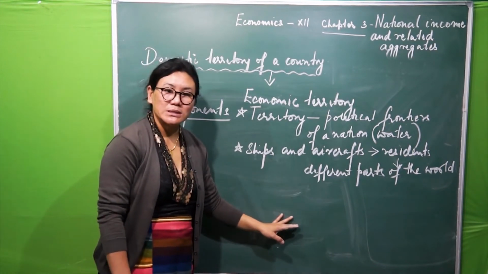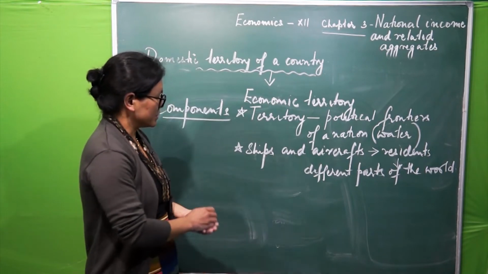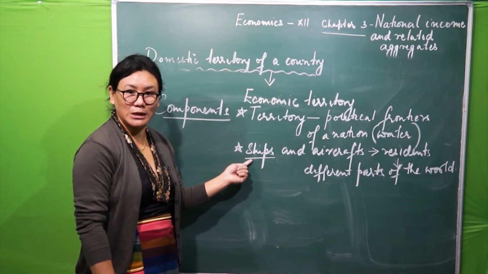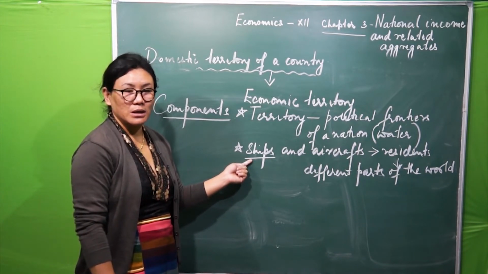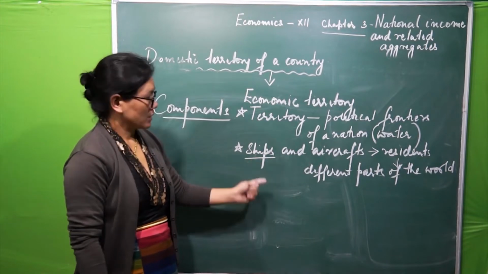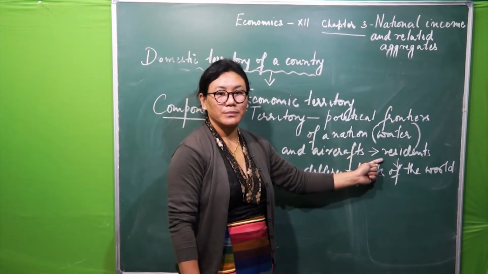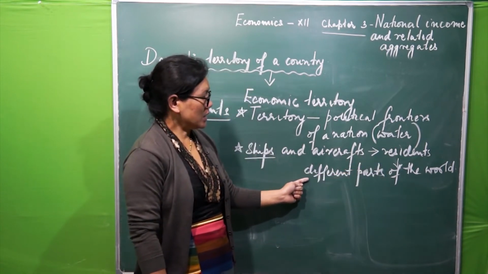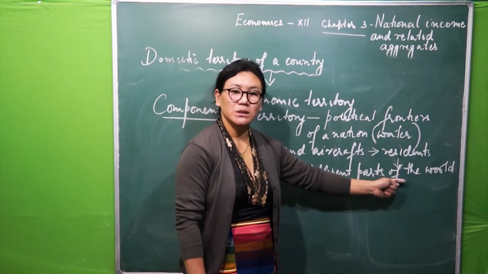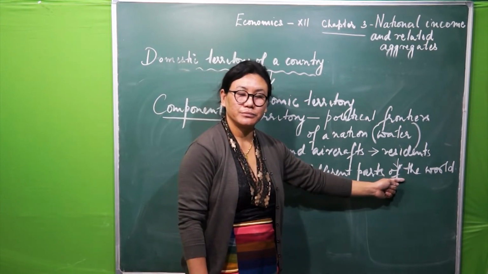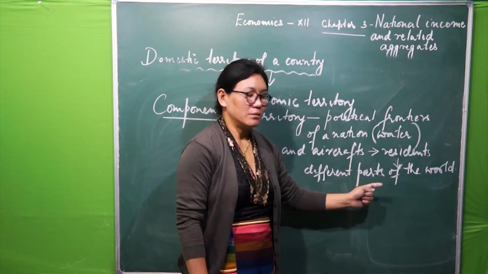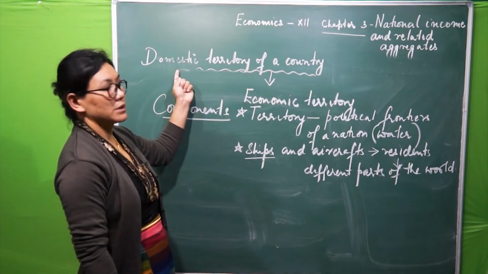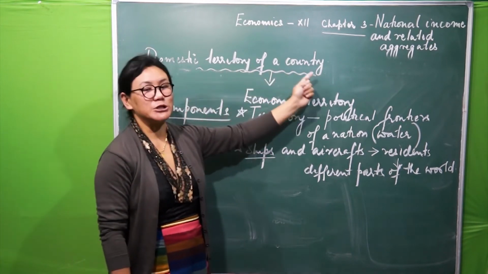I will give you one example. Say for example, we will take up ships belonging to India. Now these ships are operated by Indian fishermen in different parts of the world. Then this will also become the part of domestic territory of India.